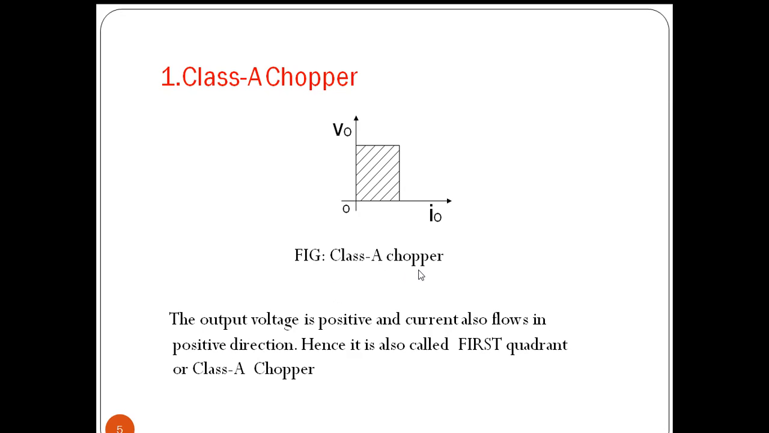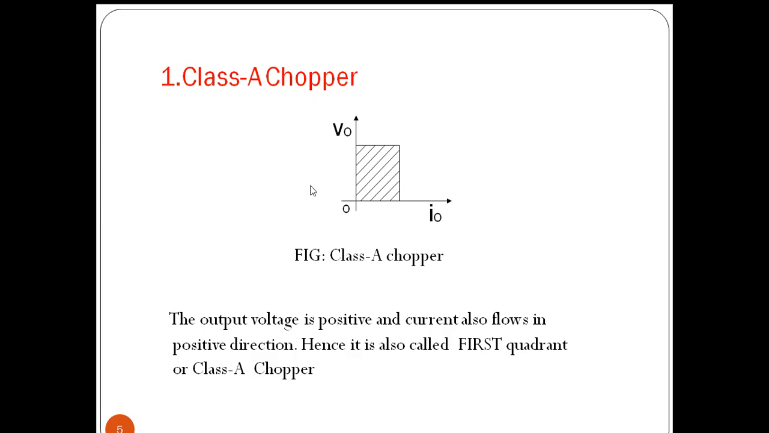So that's why we are getting operation in the first quadrant. The output voltage is positive and current also flows in the positive direction. Hence it is called a first quadrant chopper or class A chopper. When we are operating the chopper circuit, we are assuming a positive direction of voltage and direction of current.